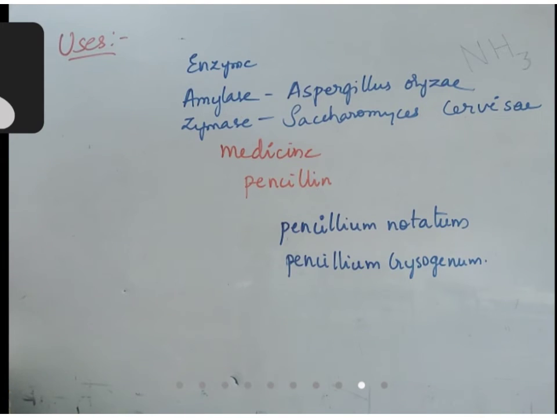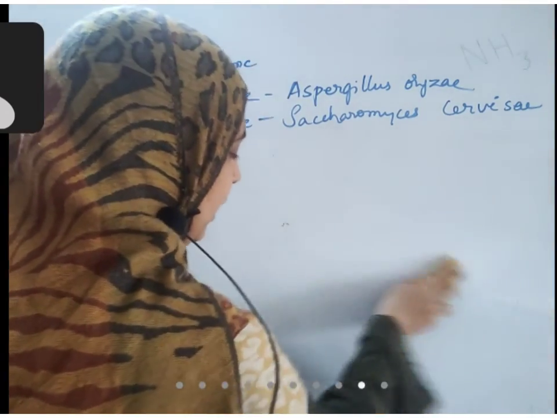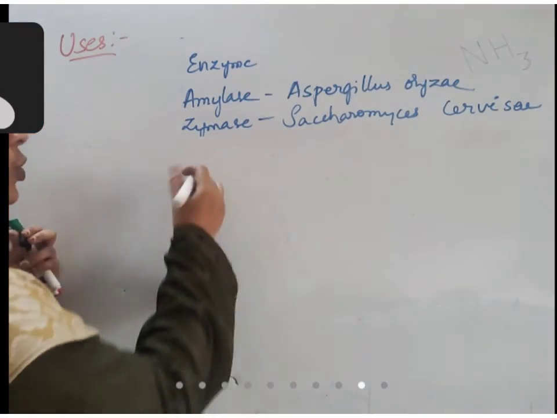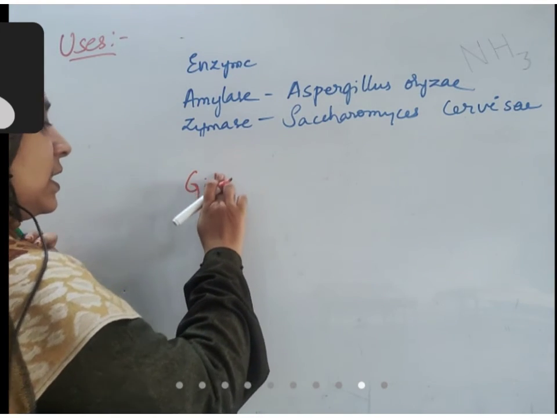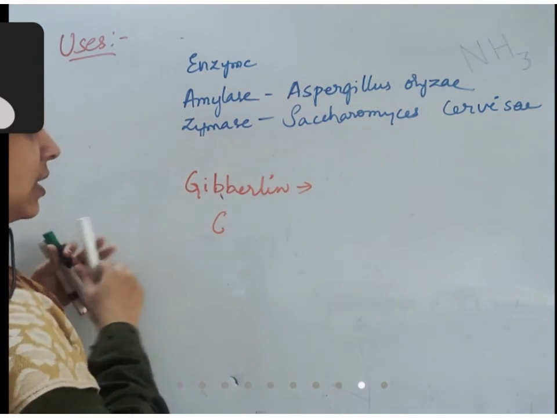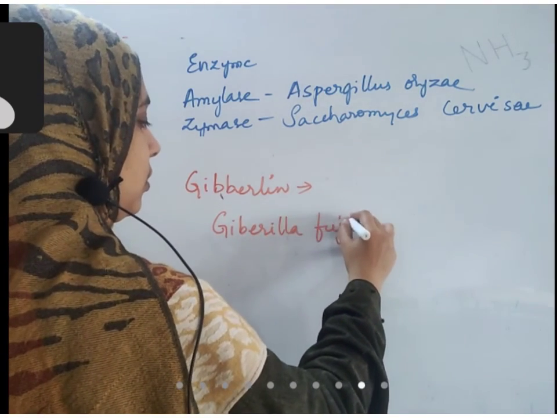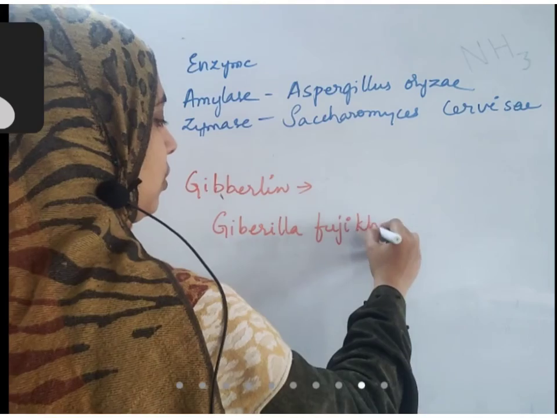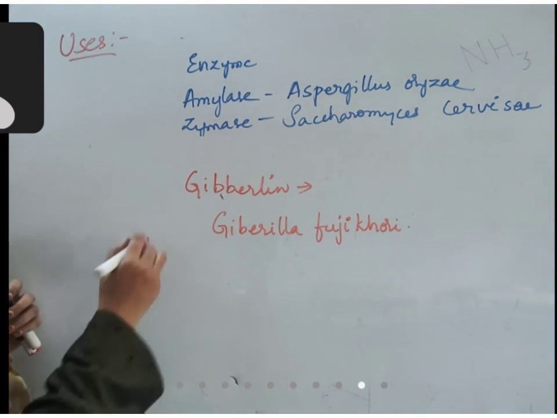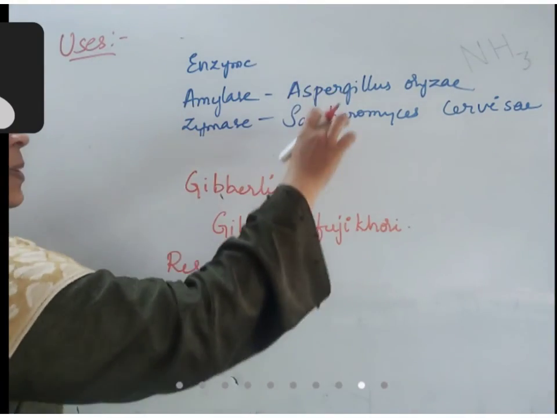So not only in enzyme production, hormonal production also they are useful. For example, like human hormones, there are plant hormones also. A hormone called gibberellin is present in plants. This gibberellin is obtained from a fungus. Its name is Gibberella fujikuroi. Not only this, these fungi are used in research also, in the field of research, like you can take Aspergillus,